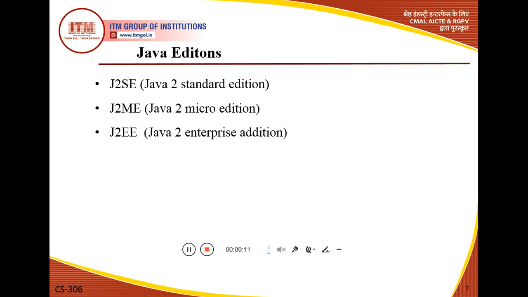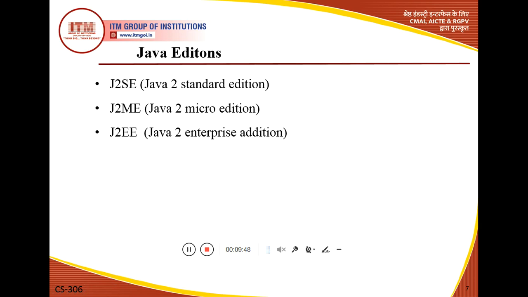Java editions. What do you mean by Java editions, and what is the role of Java editions? There are mainly three types of Java editions that I will discuss here. The first is J2SE, the second is J2ME, and the third is J2EE. The full form of J2SE is Java 2 Standard Edition, J2ME is Java 2 Micro Edition, and J2EE is Java 2 Enterprise Edition. So why do we use different types of Java editions?